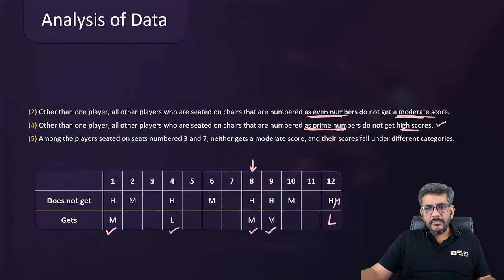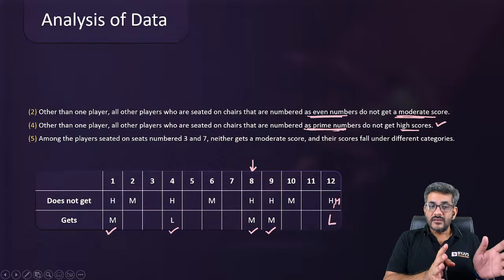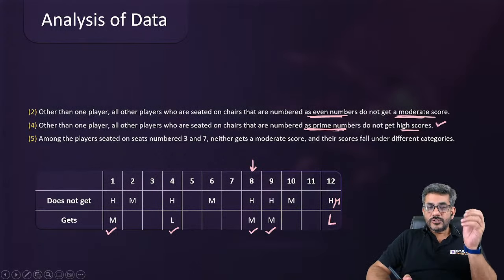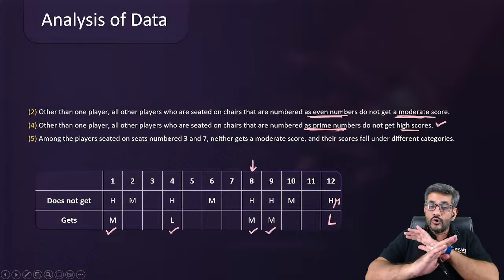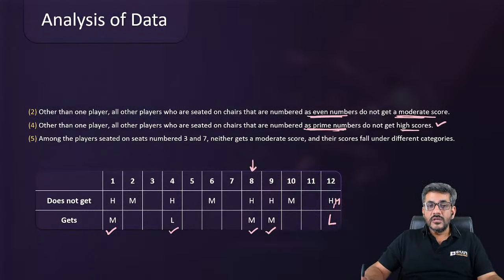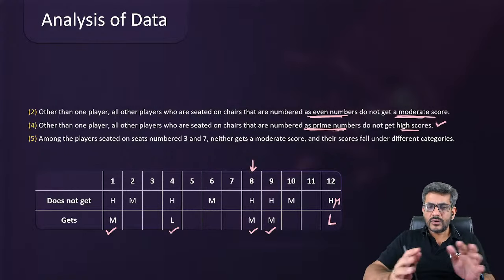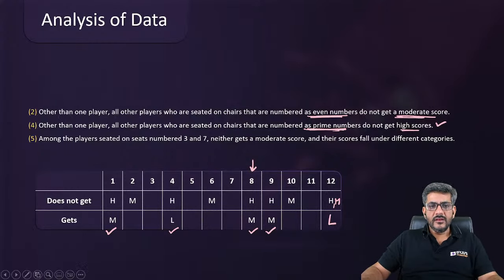So till now, probably we can't use this statement because out of 2, 3, 5, 7, 11, one person is going to get a high score. No one else is going to get a high score. So till now, probably I can't use it. अभी तक मैं इसका further use नहीं कर पाऊंगा. So therefore, I will move ahead to the next info.